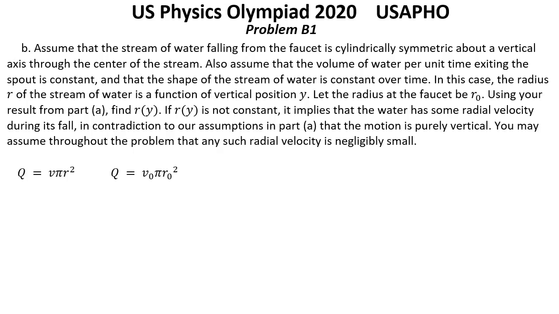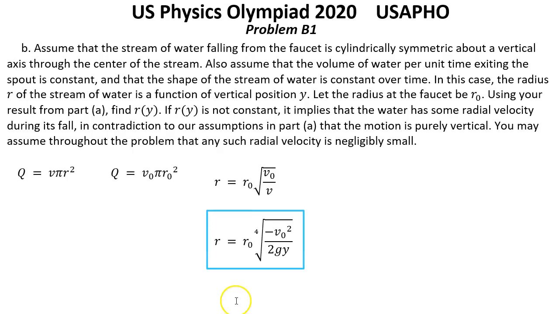Now equating these two parts, we have an expression for radius r as a function of v, and plugging in v from question A, we have that radius r is such a function of y. That was the solution for question B.